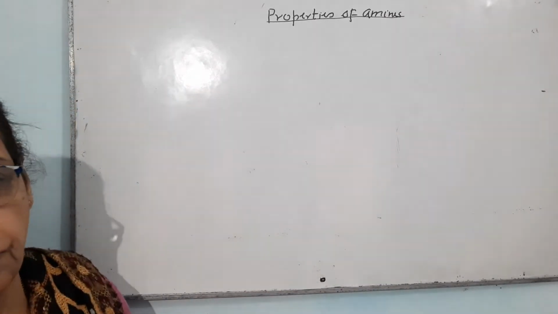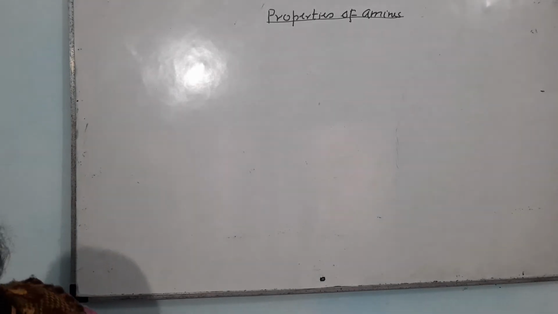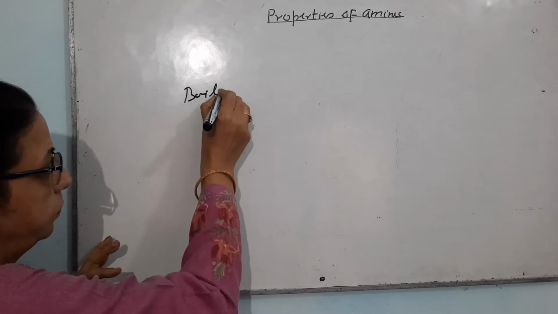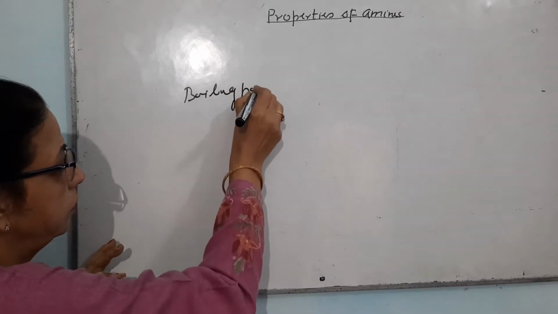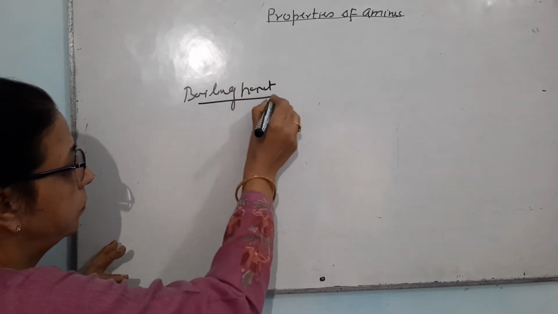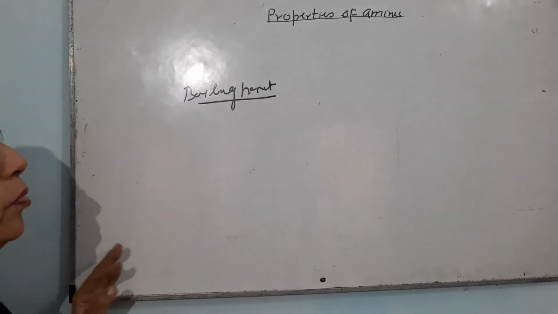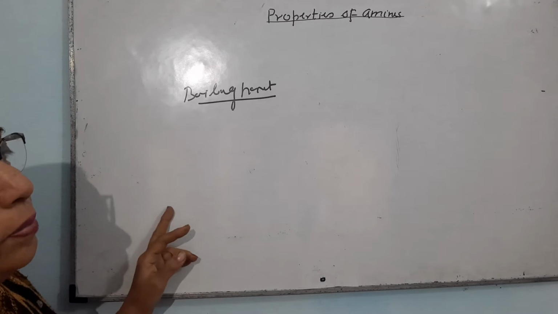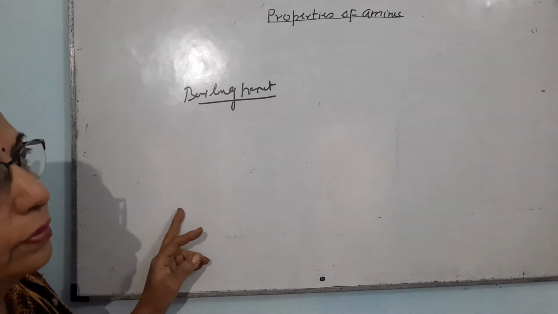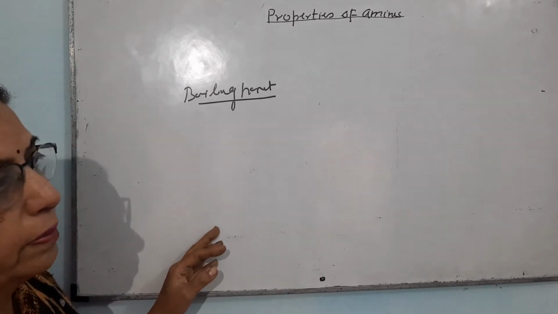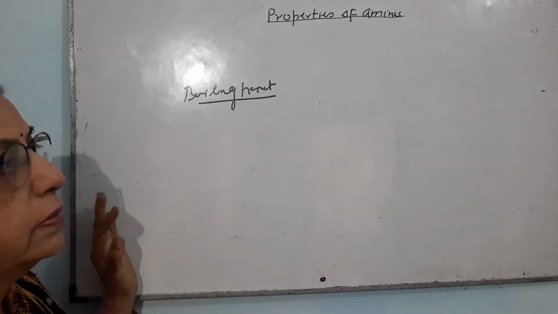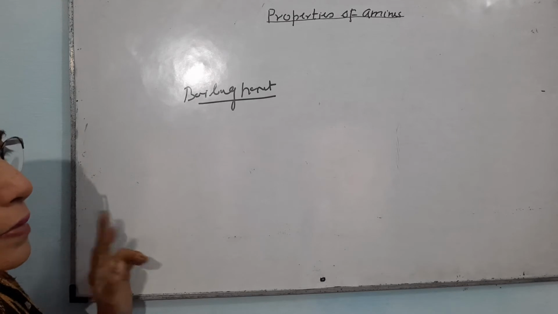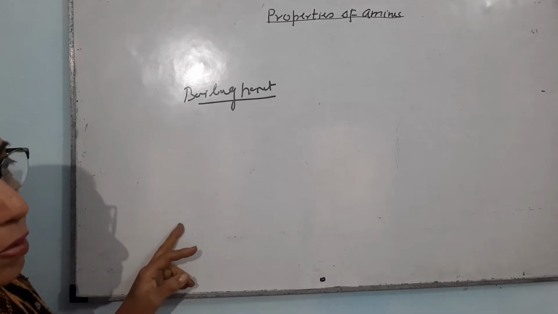The next very important property is the boiling point. Amines are polar in nature. They are having higher boiling point than the hydrocarbons of the same molecular masses because they can make hydrogen bonding and because they exist in the form of associated molecules.